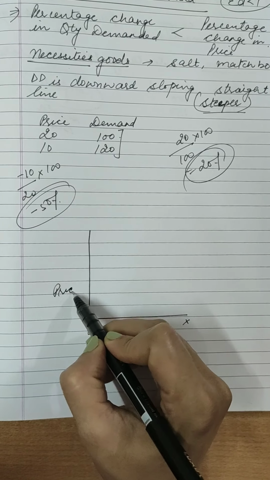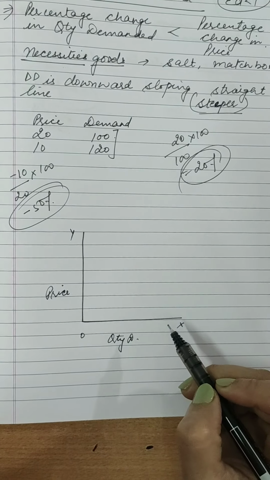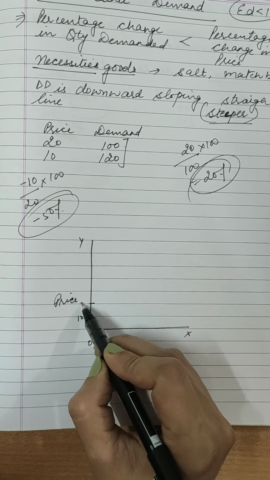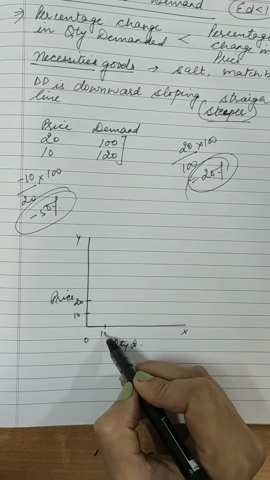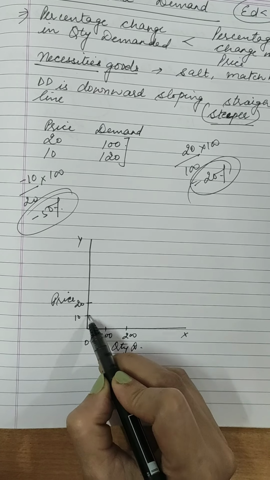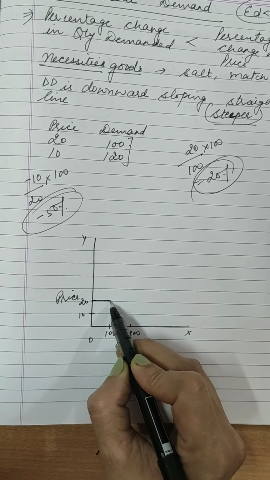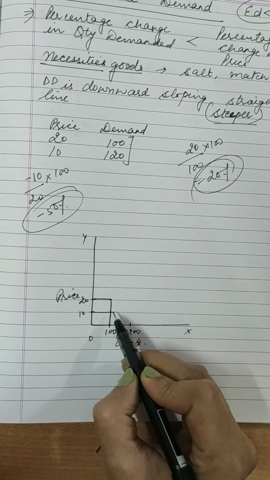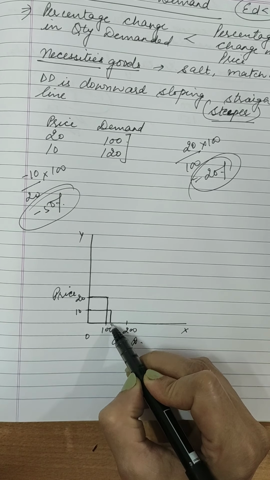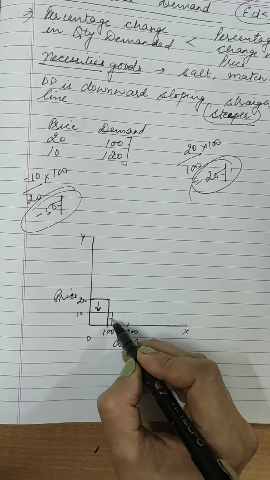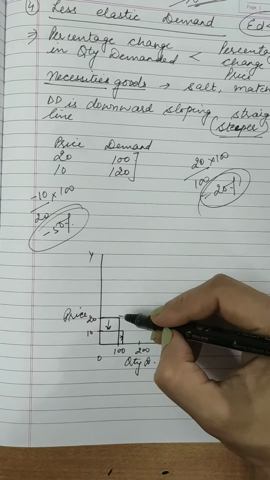You will properly explain the diagram also with all the degrees and all. So I am taking over here 10 and here 20. Here I am taking 100 and here I am writing 200. So when price is 20, quantity demanded is 100 units, and when price is 10, 120, तो बहुत कम होएगा ना, maybe this much, right? So this much fall in the price and this is the rise in quantity demanded, बहुत कम है.